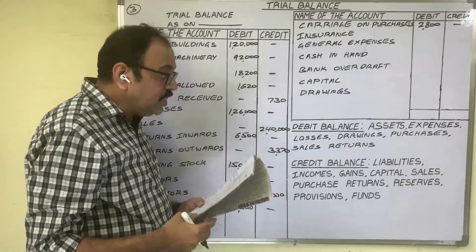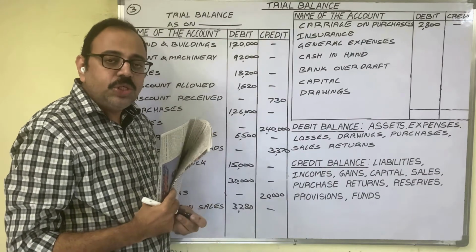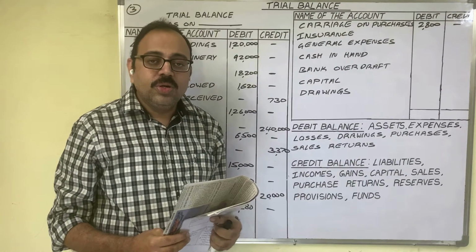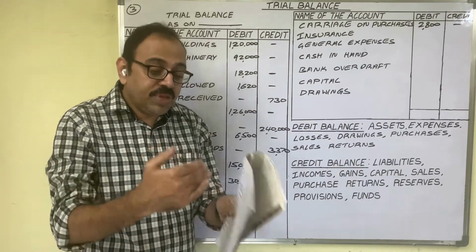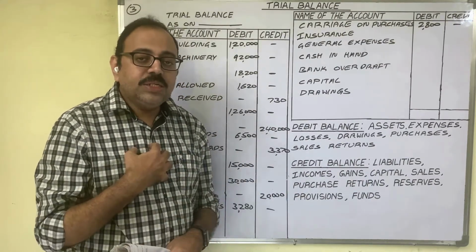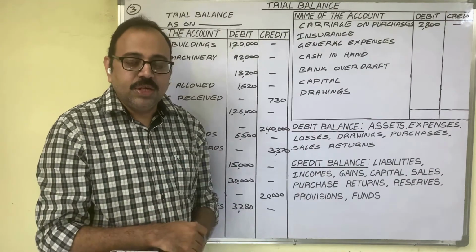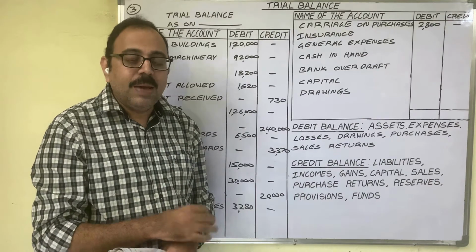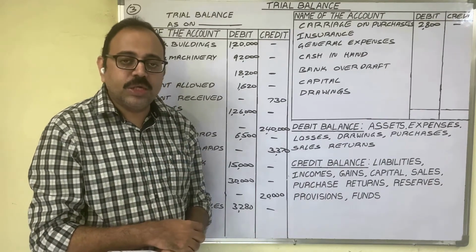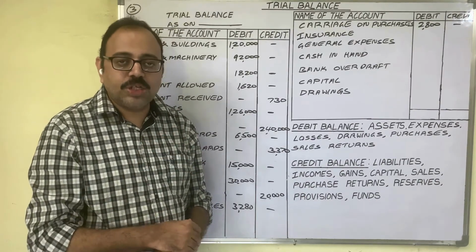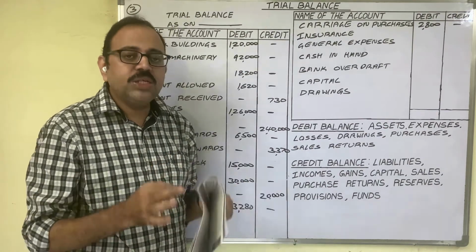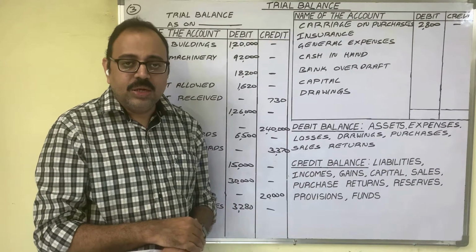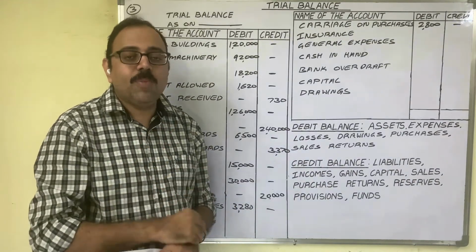Next, insurance 1500 rupees. Insurance means what? Business involves so many risks. No? So to protect ourselves from these risks, firm takes insurance policy. It may be a fire insurance policy, marine insurance policy, bad debt related insurance policy, or burglary insurance policy. Some insurance policy we have taken to protect ourselves against some loss, and we have to pay premium on that.